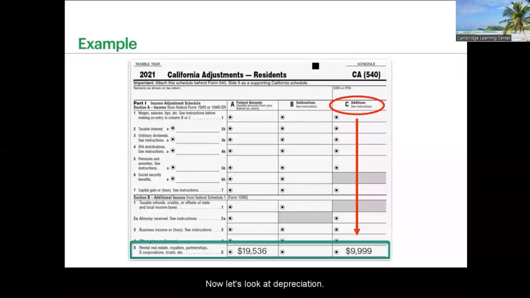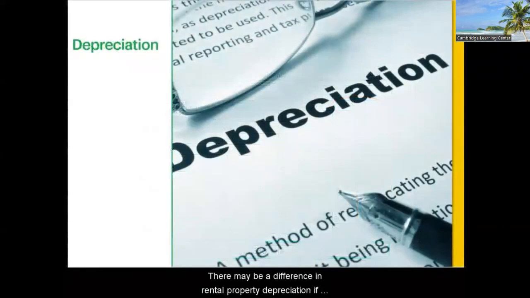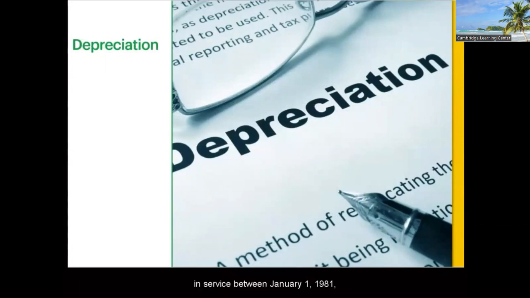Now let's look at depreciation. There may be a difference in rental property depreciation if the following apply. The real property was placed in service between January 1st, 1981 and December 31st, 1986, and between May 13th, 1993 and December 31st, 1996, when California did not conform to federal depreciation methods.